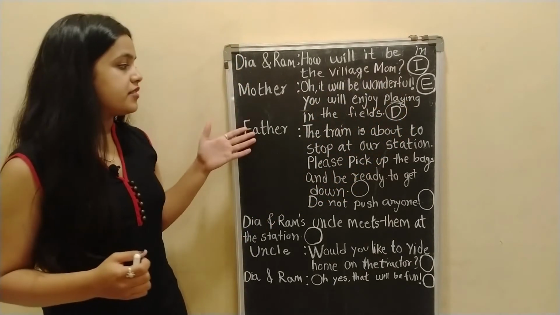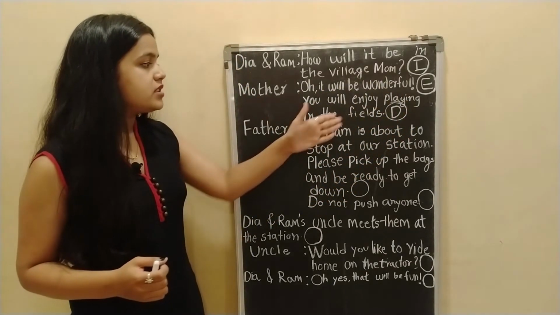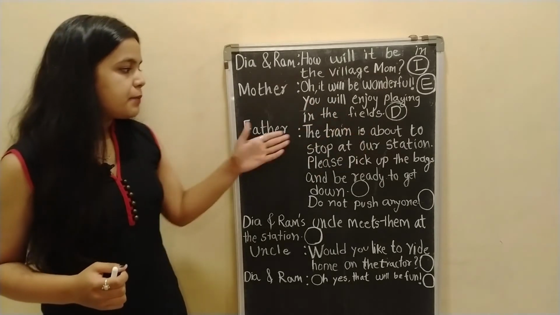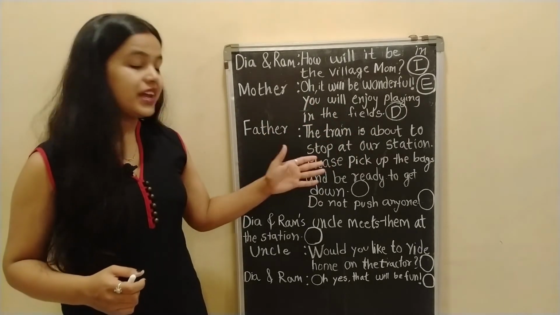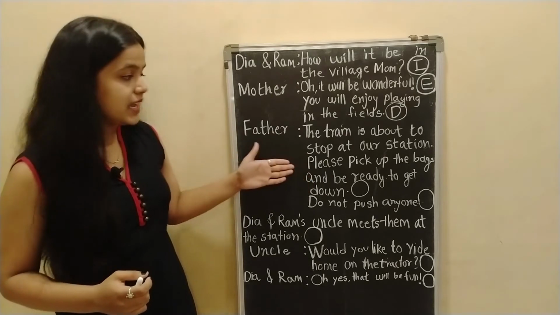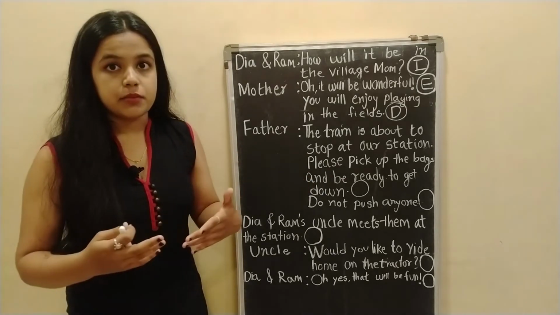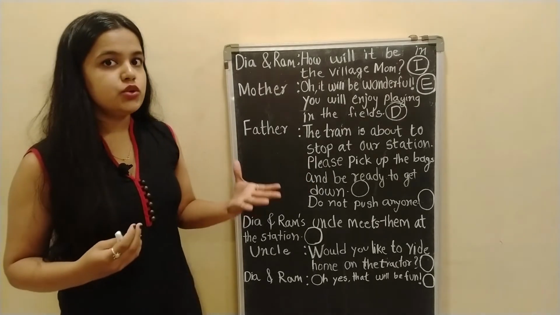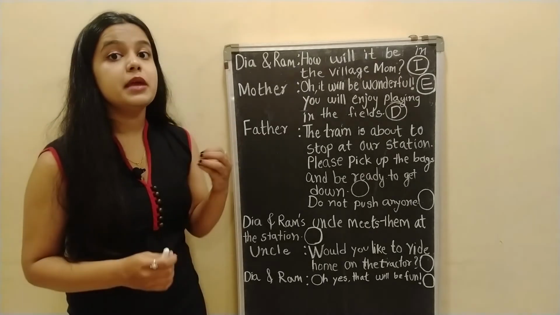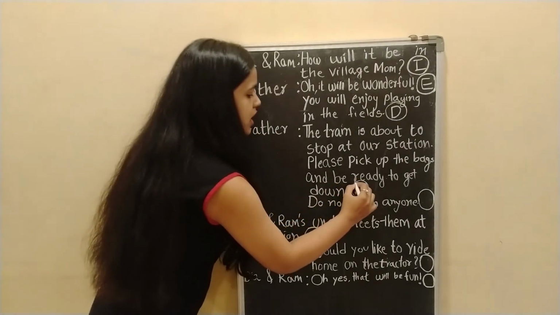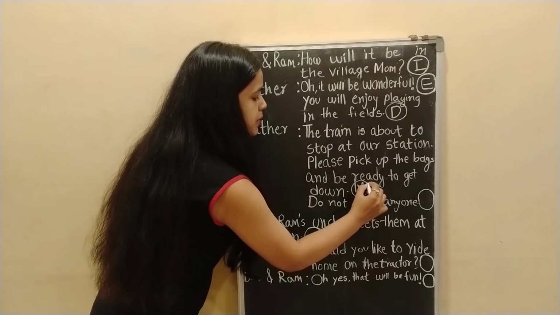Now next, the father. The father says, "The train is about to stop at our station. Please pick up the bags and be ready to get down." Now here in the second sentence, he is commanding something. He is telling his family to get down. So this is an imperative sentence. So we have to write IMP.